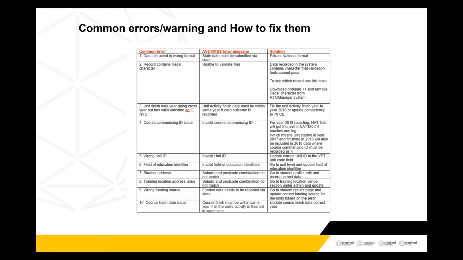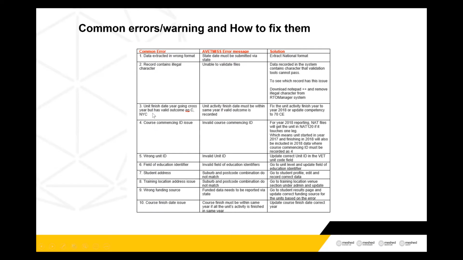Even in the student address section, if you copy and paste from somewhere that you don't know, you cannot see it, but the system will detect if there is an illegal character. So if the NCVR finds any of your data contains an illegal character, it won't pass or validate the file. In that case, you need to open your data in Notepad++ to find out which record has this problem, and then remove that particular data from the system, go to your profile and update the student name if it has an issue related to the name, then fix the data, re-extract the data, and then validate. I'll show you how to do that here as well.